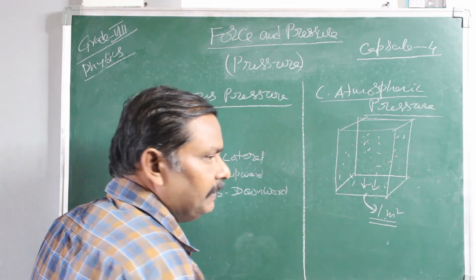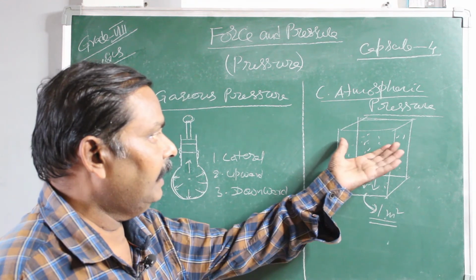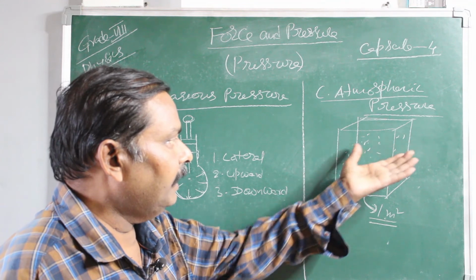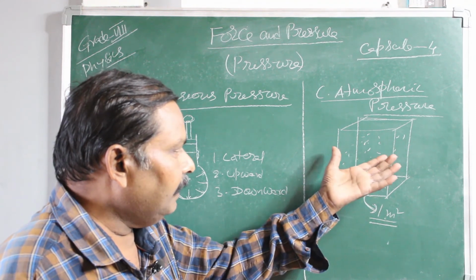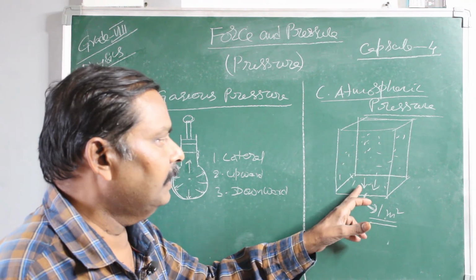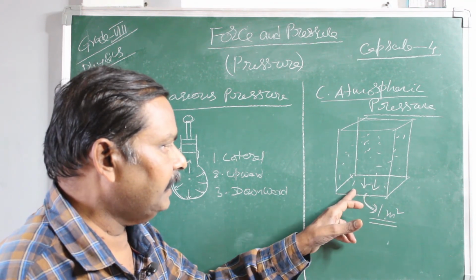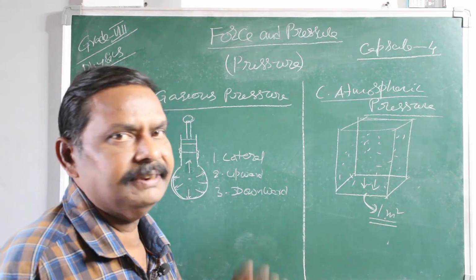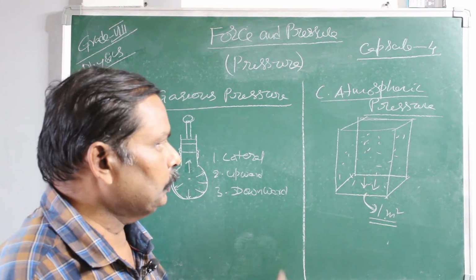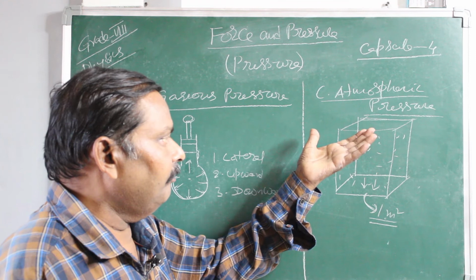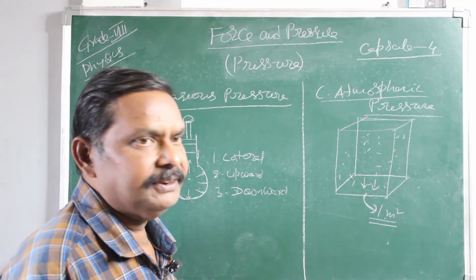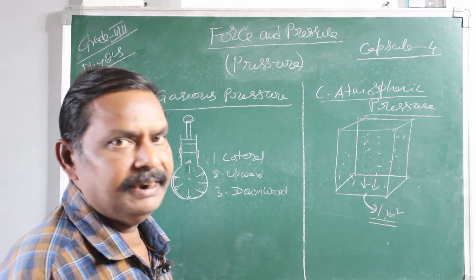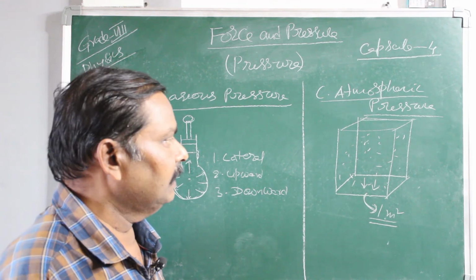that particular place. The weight of the air column inside this structure has some mass, which creates a gravitational force on the surface area, and that itself is called atmospheric pressure. So the weight of the gaseous matter acting on a 1 meter square surface area is called atmospheric pressure.